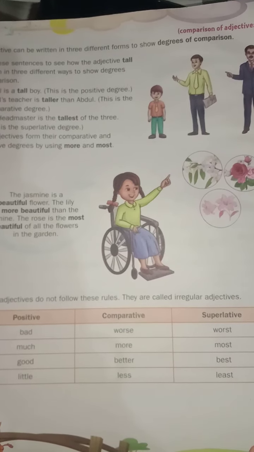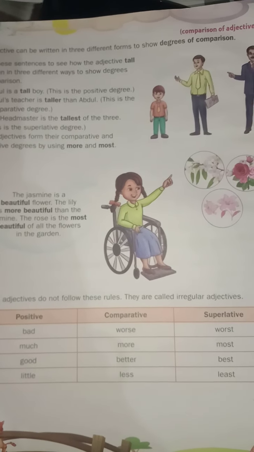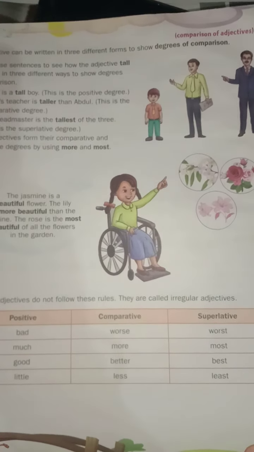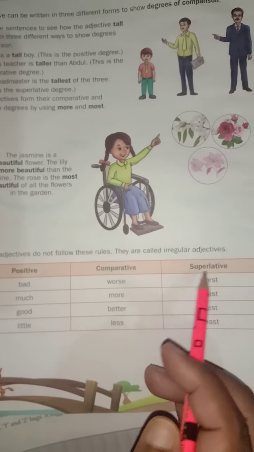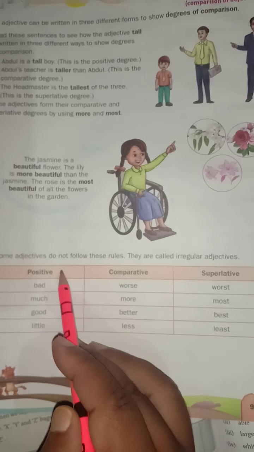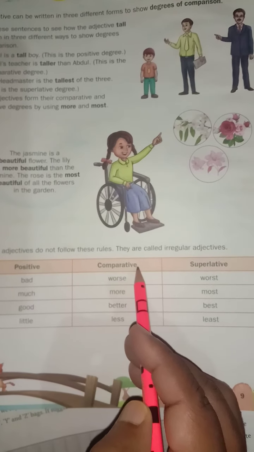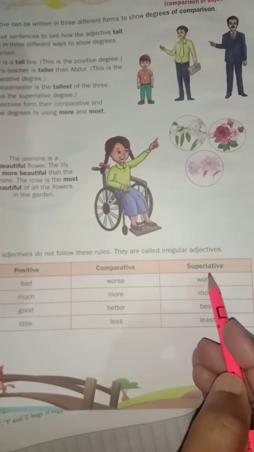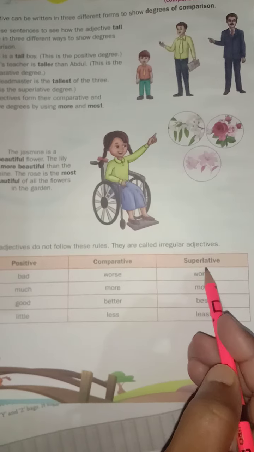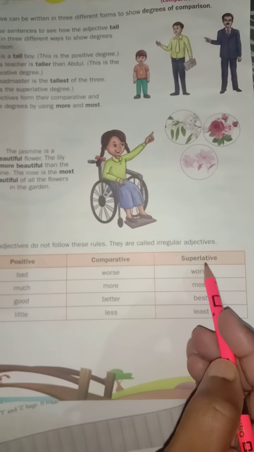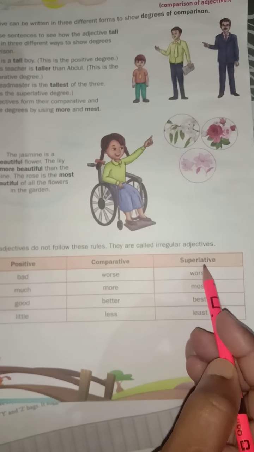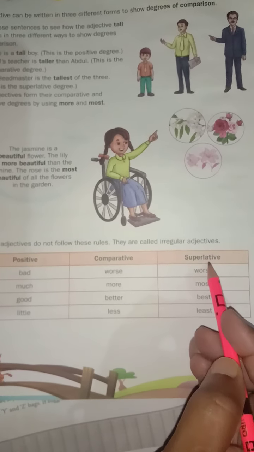In adjectives, you have done different types of adjectives. Here we have degrees of adjectives: positive, comparative, superlative. In positive we talk about 1, in comparative we are talking about 2, in superlative we are talking about the best or the worst case.